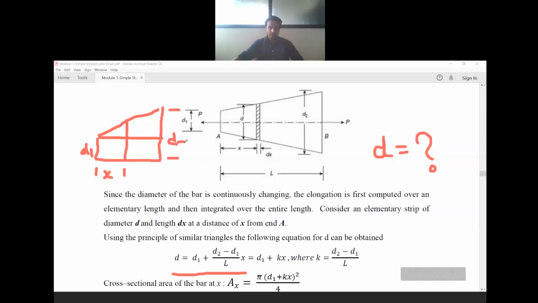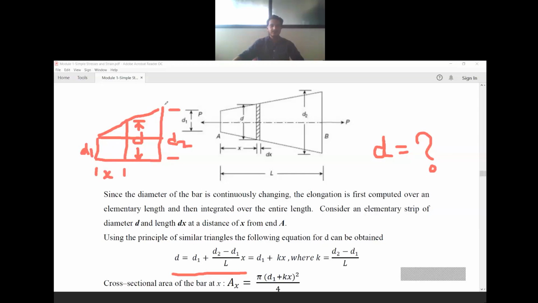I'm considering a distance x, and this much height is D. If I consider the similar triangle concept, I will be able to calculate the value of D.